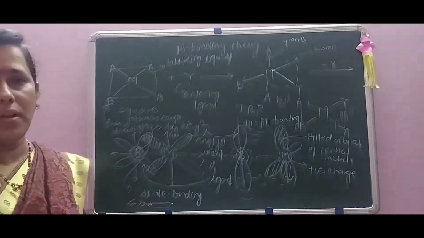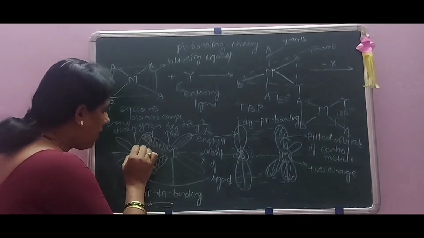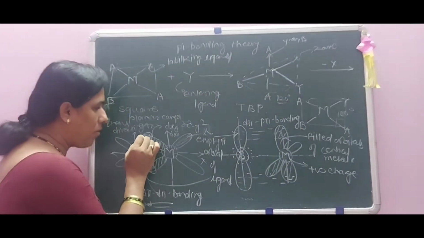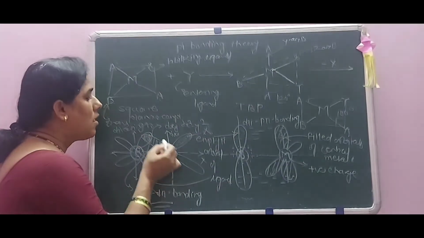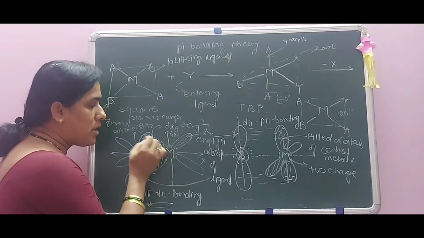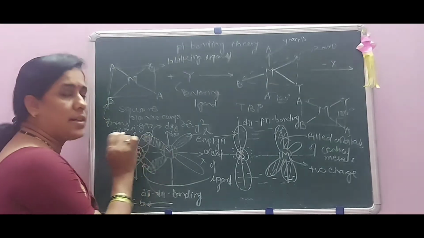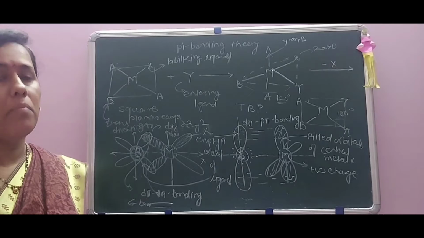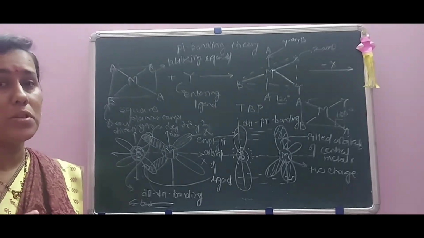Here, which type of bonding takes place? When these pi bonding orbital electrons overlap or attract the positive charge of this central metal ion, at that time the central metal ion becomes positively charged.